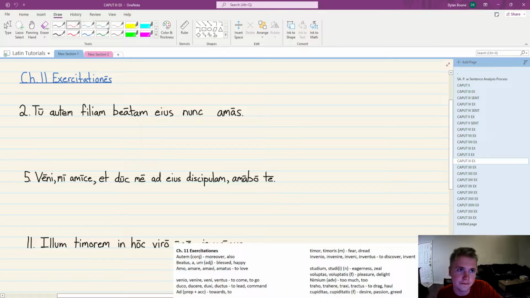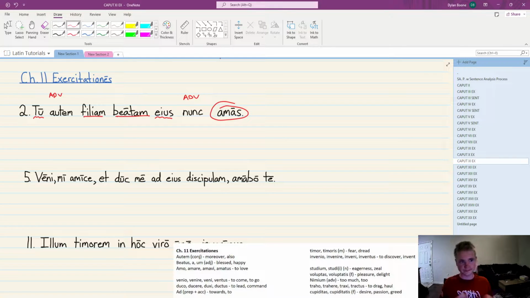So number 2 from the exercises. Just like any other sentence, we find our verb. We find our nouns. Find our pronouns. Tu should be pretty obvious to you at this point. Another pronoun here, even though it kind of looks like an adjective, and will serve kind of like an adjective. Okay. So a couple pronouns, couple nouns in the sentence, nothing too bad.